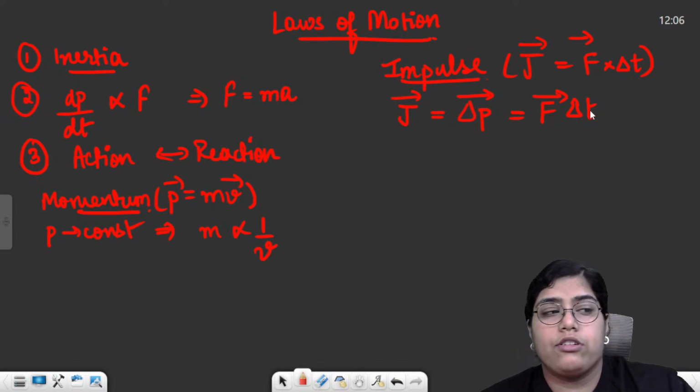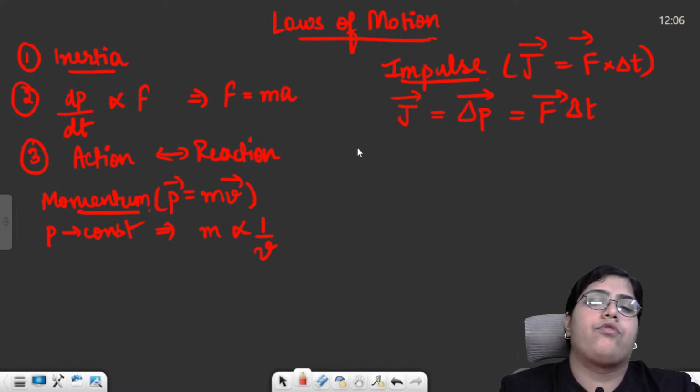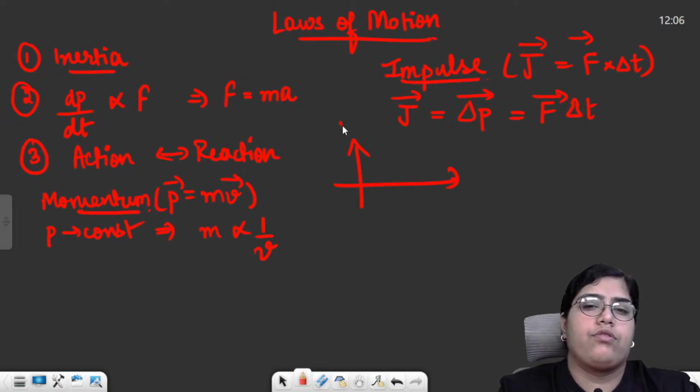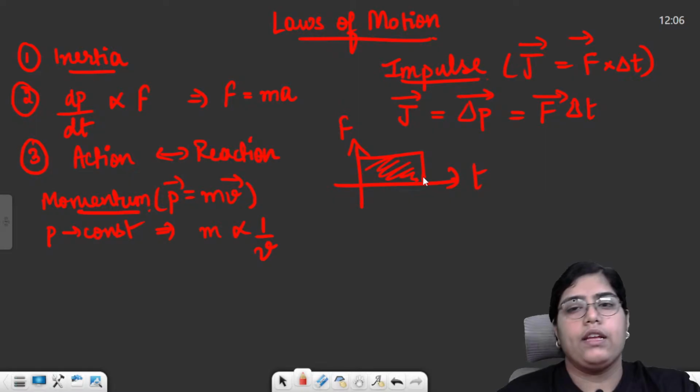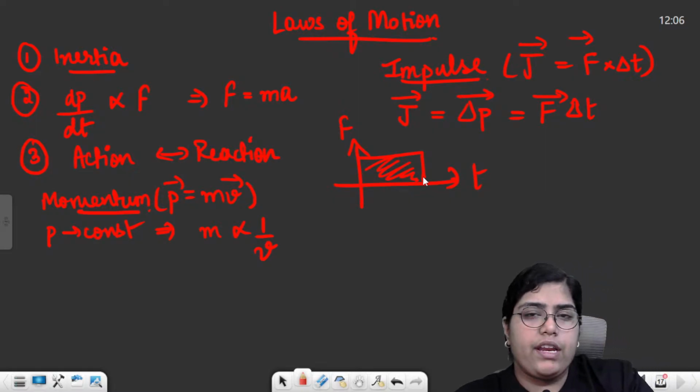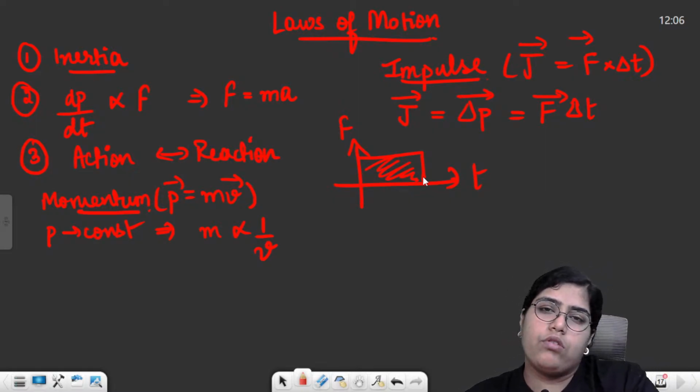Then you might also be asked to calculate the impulse from a force time graph. If you have a force time graph and you need to calculate impulse, then you just need to find the area under this graph. Area under the force time graph will give you impulse.